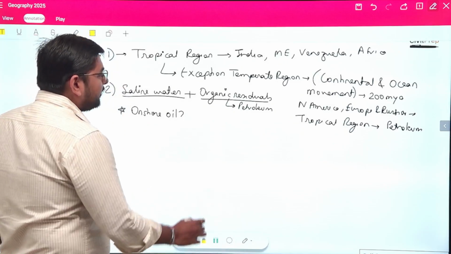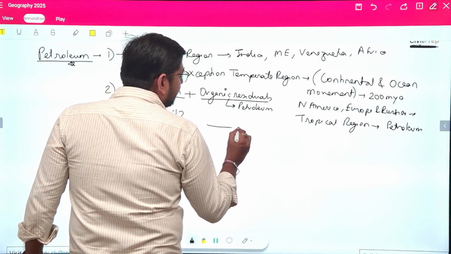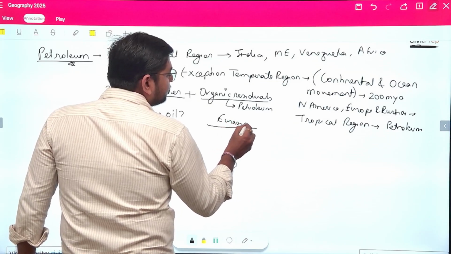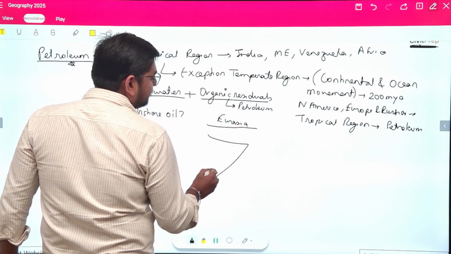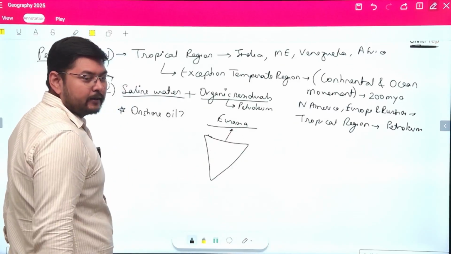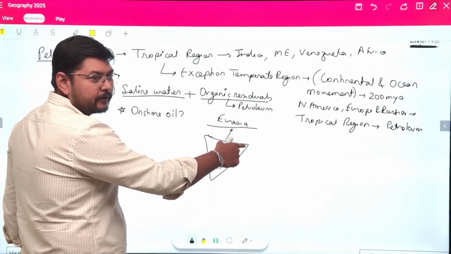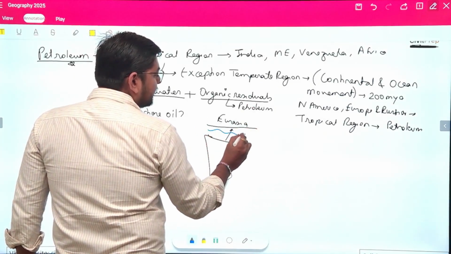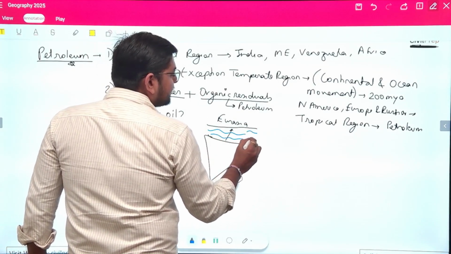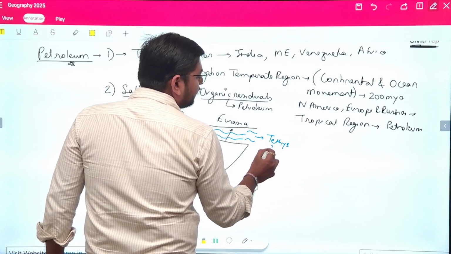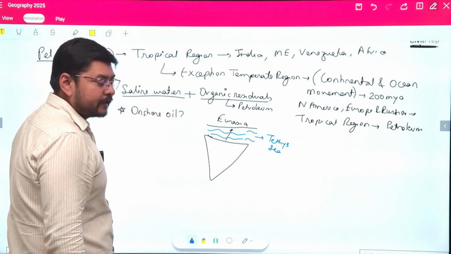Okay. So here we'll be seeing that this is the region of Eurasia and this is the Indian plate. So this Indian plate, when it was approaching the Eurasian plate, the region which is present between them, this is the region of Tethys Sea.